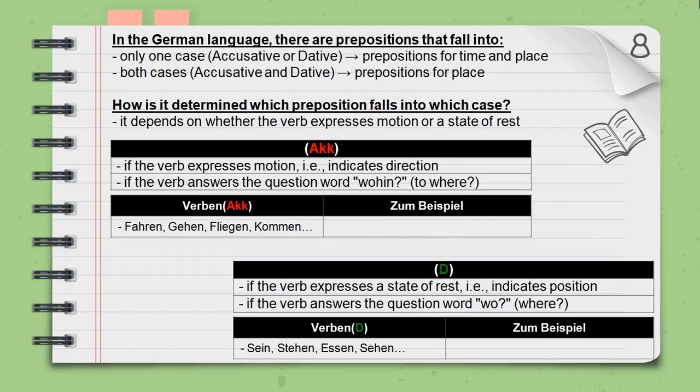Verben im Dativ: sein or to be, stehen, essen, sehen, etc. For example, ich fahre nach Buchladen. This is the preposition nach in Akkusativ, or the preposition im in Dativ: ich bin im Buchladen.